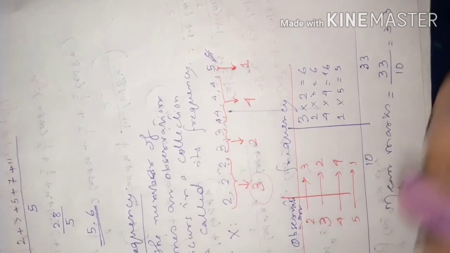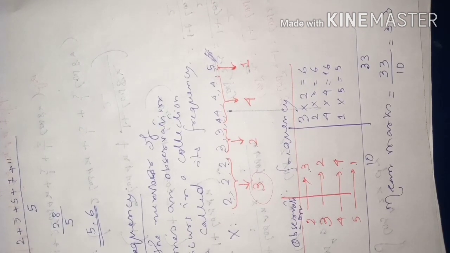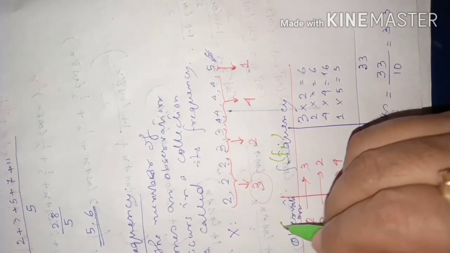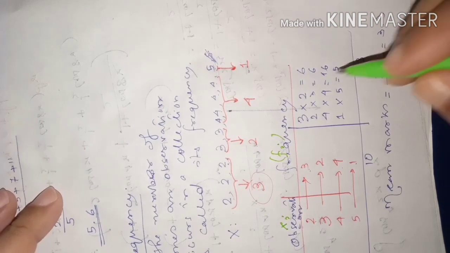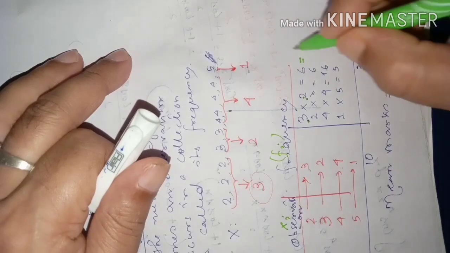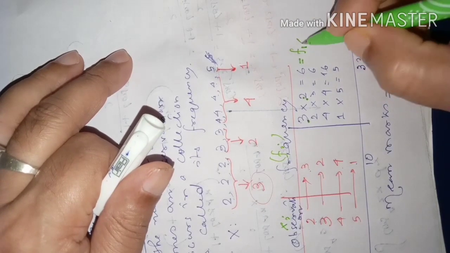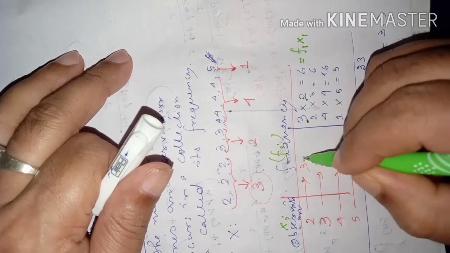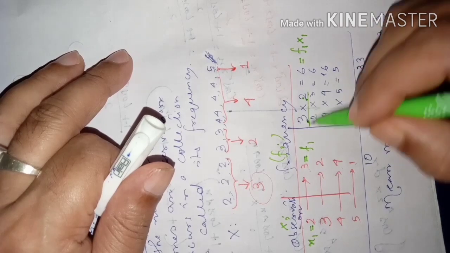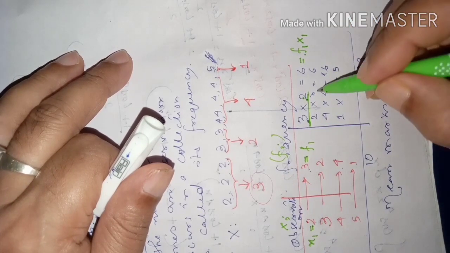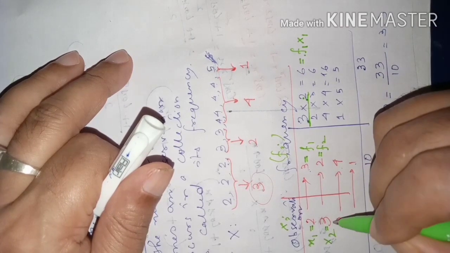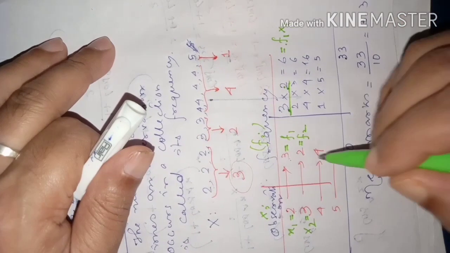So dear students, what idea did you get here? If we call the frequency fi and the observation xi, then we can make a formula. You see, this is a product of frequency and observation. This is the product of frequency 1 and observation 1, and this is the product of frequency 2 and observation 2, x2. X is written for observation and F for frequency.